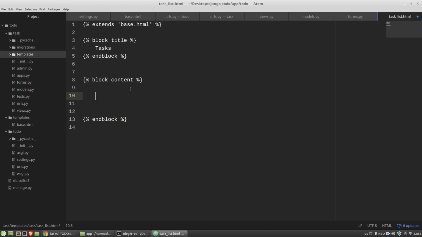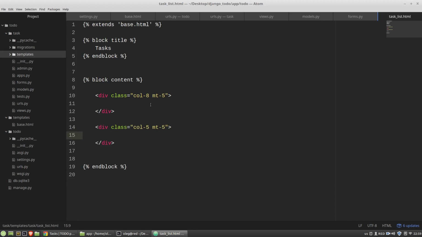So the first div will be with the col-8 Bootstrap class and mt-5. The col-8 class means that this div will have 8 Bootstrap columns width. mt-5 means that this div will have margin from top 5 Bootstrap units. I just want to have a free space above the form, and then the second div I think will have only 5 Bootstrap columns and margin top 5 again.